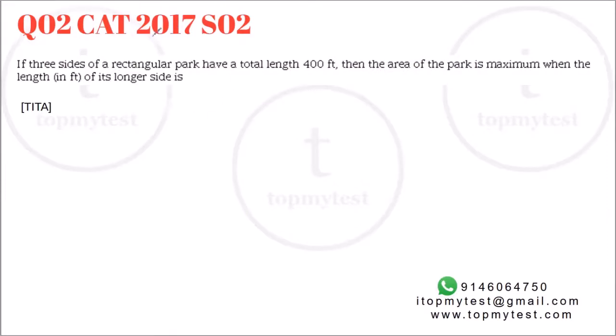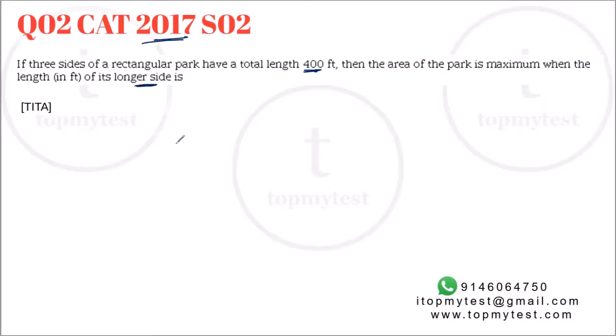Question number 2 is from CAT 2017, slot 2. Perhaps CAT 2017 was actually pretty easy, and this is perhaps one of the trickiest questions from that particular paper. Not very difficult. Let's see what this says. If 3 sides of a rectangular park have a total length of 400, the area of the park is maximum when the length of the longer side is how much?